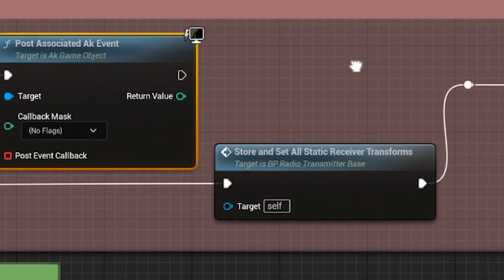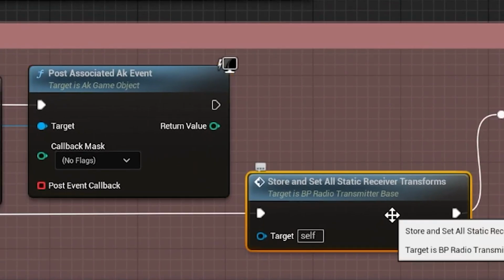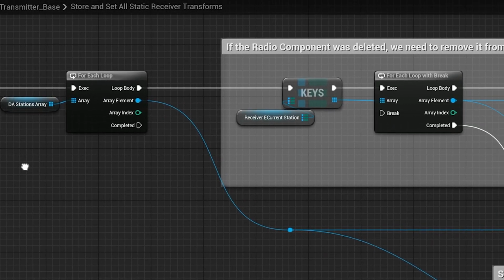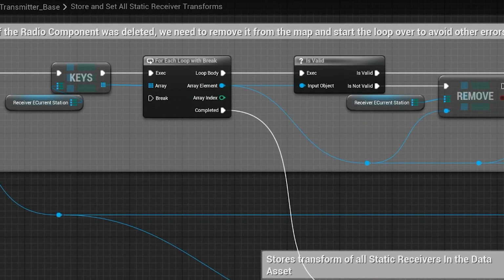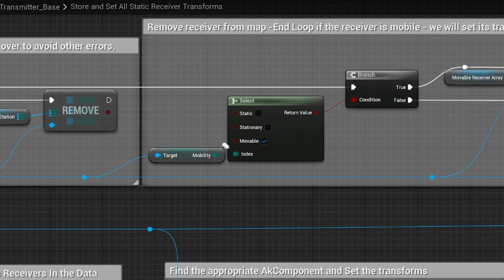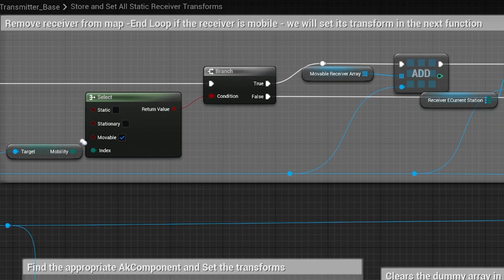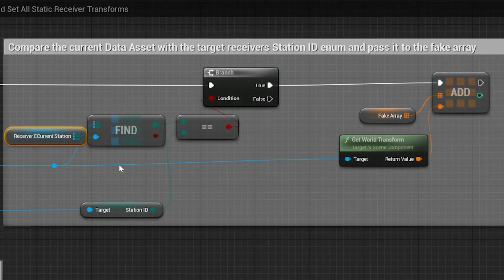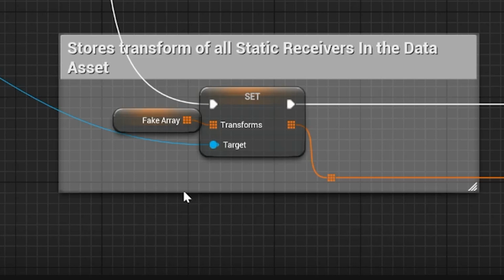As we move into one of the main functions, I loop through each of the stored data assets. I run some validation checks on the receivers to make sure they're not null, and if they are, I remove them from the map. If the receivers are tagged as having a movable transform, they get split out to a movable receiver array, which I'll handle later. If the remaining static receivers have an appropriate station ID value, they store their transform in this dummy array, and on completion of the loop, I store this new array in the data asset.